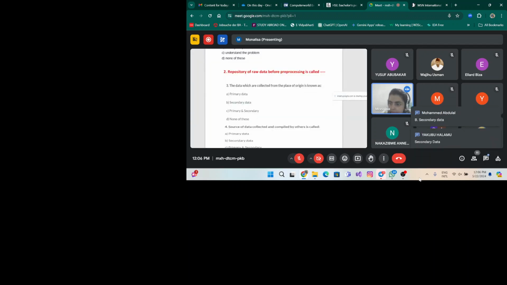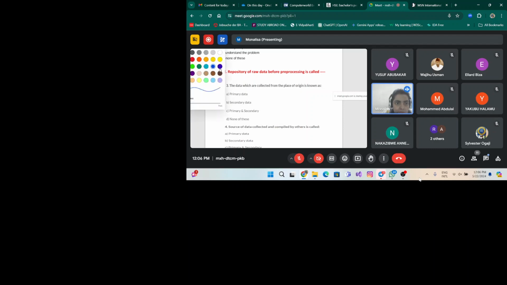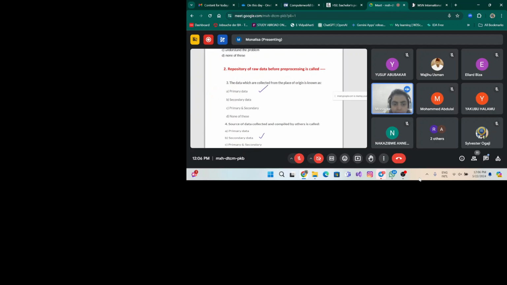Yes, everyone is correct. Suppose data is collected or compiled by any other person, and I am again collecting the same data. That is called secondary data. So here the same thing is given: source of data collected and compiled by others is called secondary data, right? So this is the correct one, secondary data. So this was primary data, right? So next,